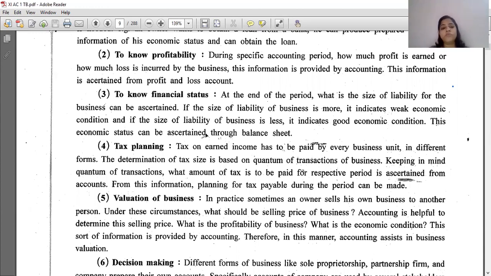Red Bus was started by two of the IITians, two of the students, when they were searching for tickets from their place where they were studying. At that time, they were finding that the tickets are not available for the buses. They have to go to different travel agents, and then they have to contact and get the tickets, and the ticket availability was not there. So they struck an idea, let us plan for a certain kind of app. So they had developed Red Bus.